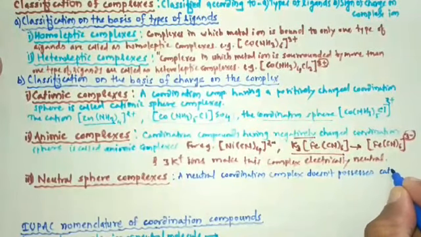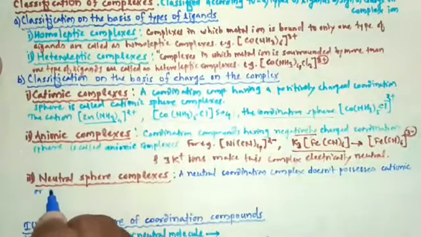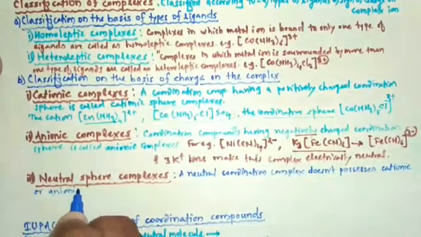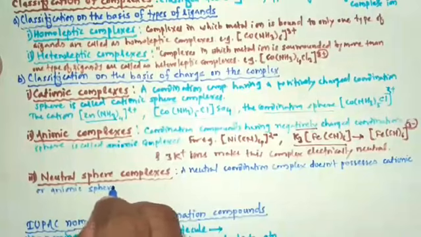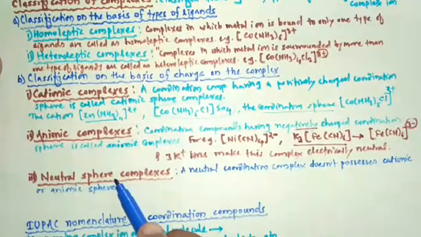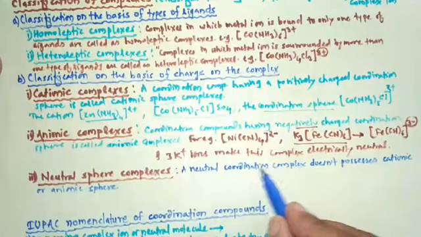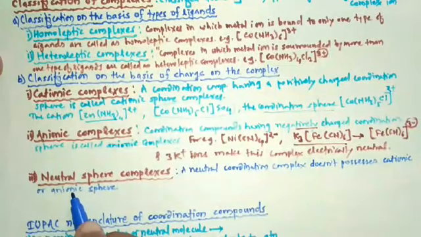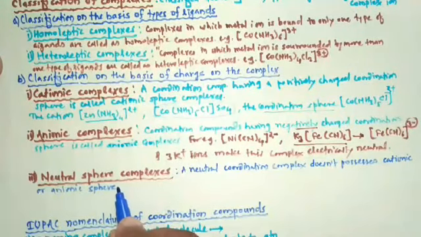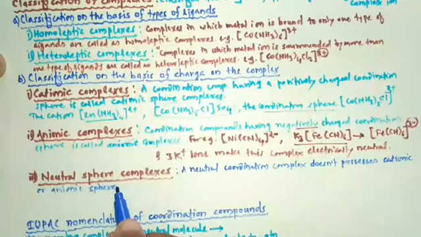A neutral coordination complex does not possess cationic or anionic sphere. That means such type of complex does not having anionic or cationic pair.